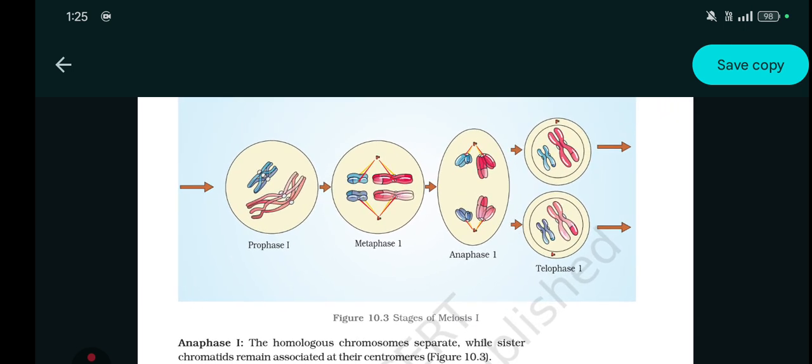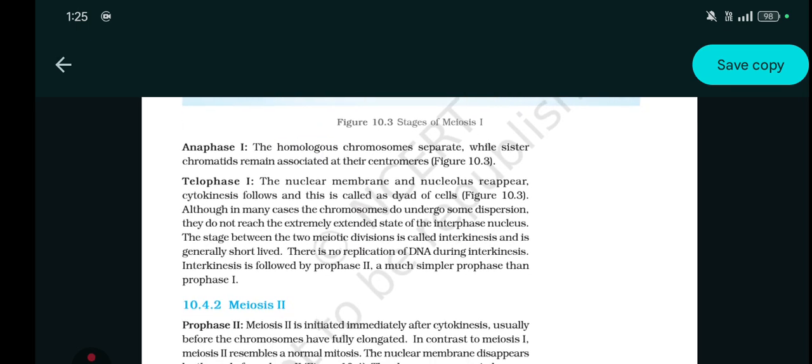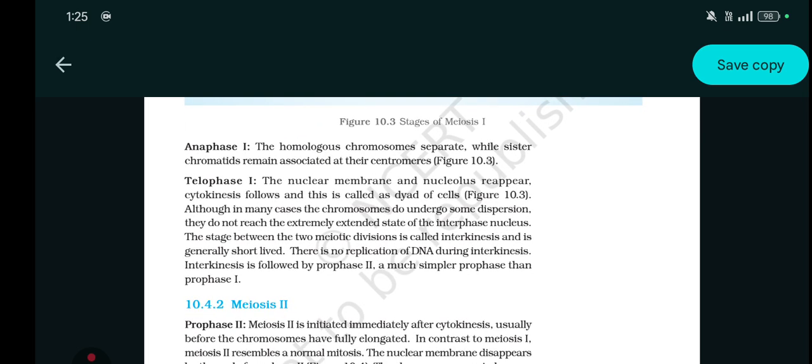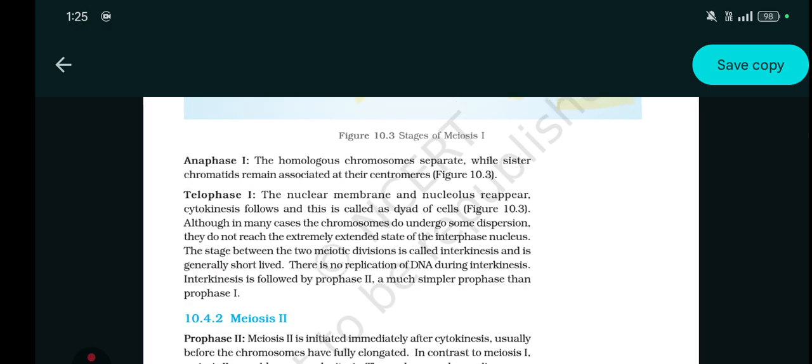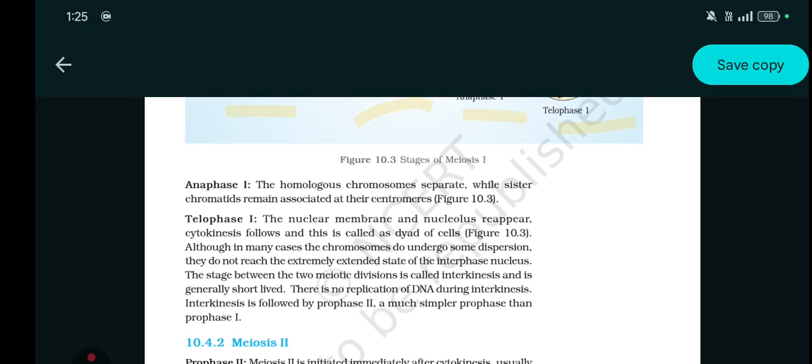You will go through the detailed study of the different phases mentioned over here. Just go through it, okay? Now let's move to anaphase 1. The homologous chromosomes separate while sister chromatids remain associated at their centromeres. Here we can see the exact thing from the following picture.